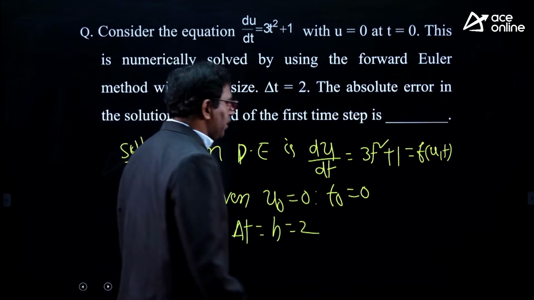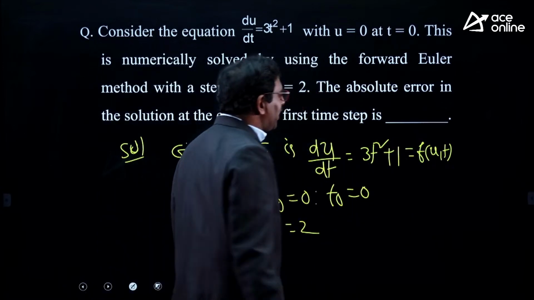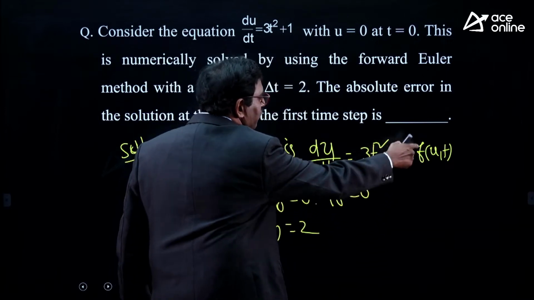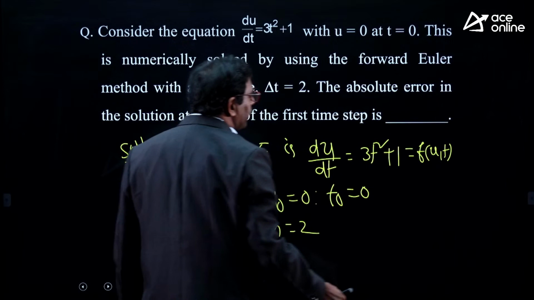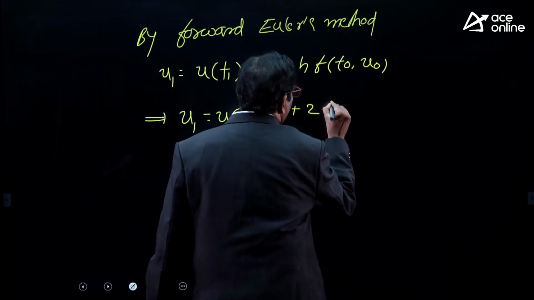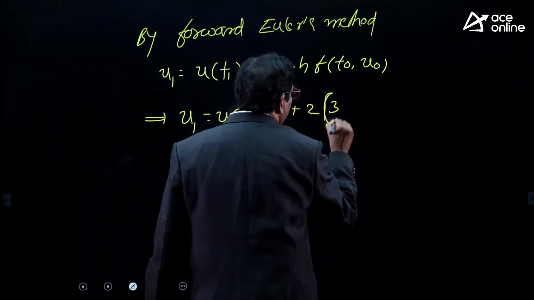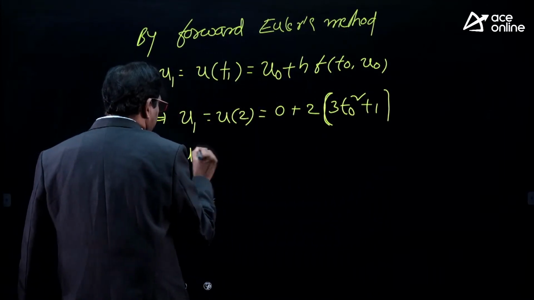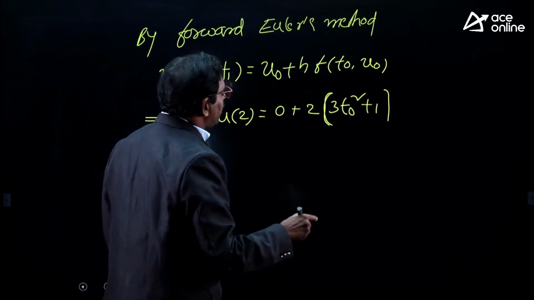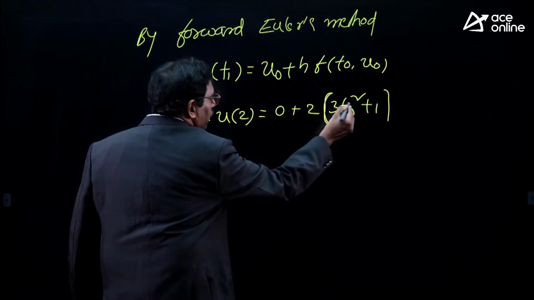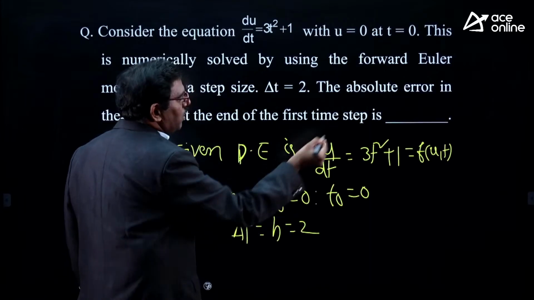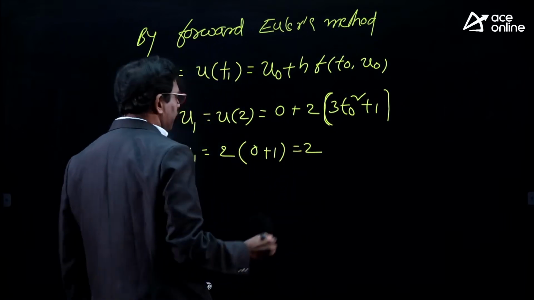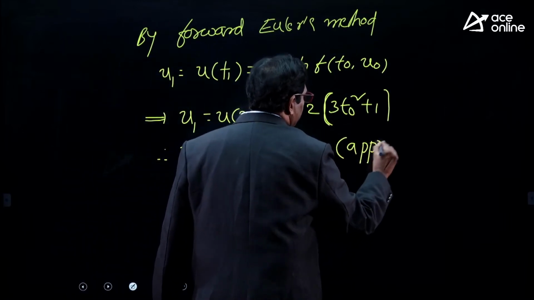What is f of t naught, u naught? f of u t is nothing but 3t square plus 1. So f of u naught, t naught is 3 t naught square plus 1. In place of u t, I have to substitute u naught, t naught. Therefore u1 is equal to 0 plus 2 into, t naught is given as 0, so 0 plus 1, that is 2. This is the approximate value.